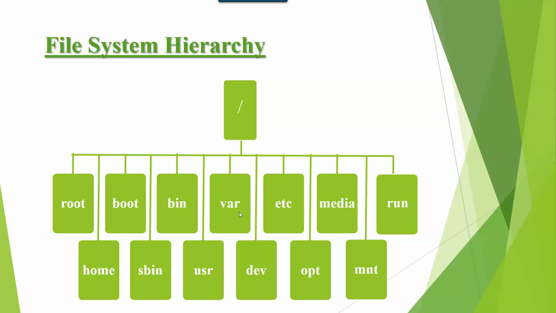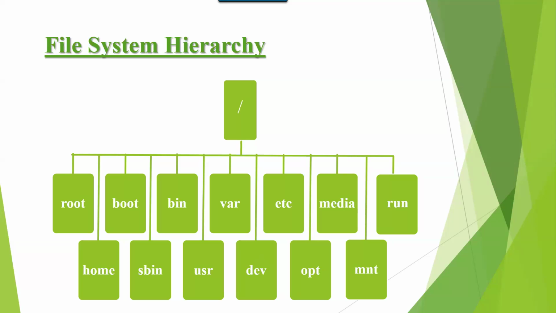Var contains variable files. System log files are stored under var. It is like task manager in Windows. Dev contains devices information, which means partitions. In Windows we call them partitions, here we call them devices. And etc contains configuration files. System configuration files are stored under etc. As we discussed, Linux works with configuration files, right? Those configuration files are stored under etc.